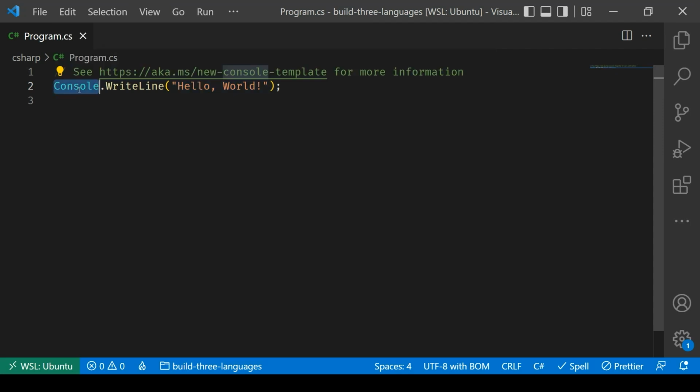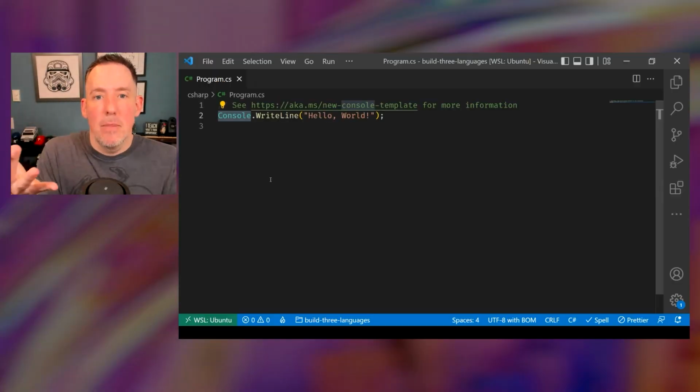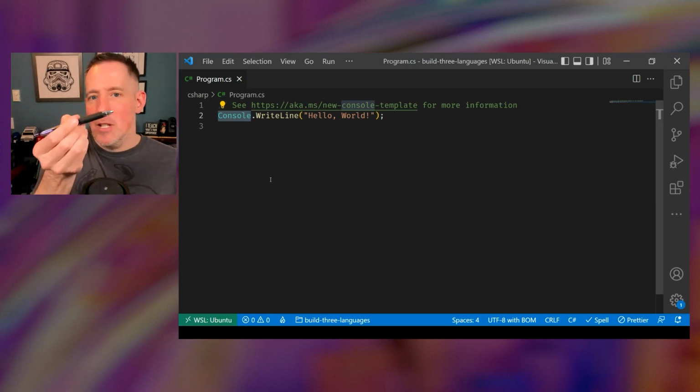Now let's take a look at Console out here. Console is going to represent the console. It's going to represent that command prompt, that terminal window. And so I can use Console to interact with that. In programming terms, Console is what's known as an object. Just like, for example, the pen that I'm holding up right here would be an object, or the microphone that's in front of me, or really anything is an object. If I can interact with it, it's an object.